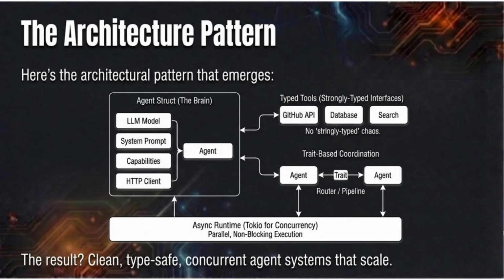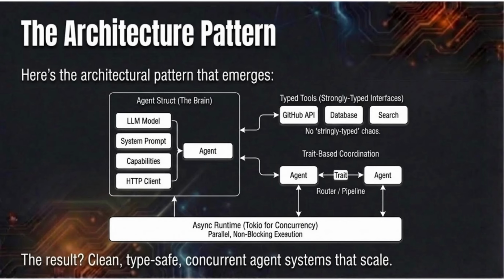Agent struct encapsulates the LLM model, system prompt, capabilities, and an HTTP client. This is your agent's brain. Typed tools. Each tool, GitHub API, database, search, is a strongly typed struct with clear interfaces. No stringly typed chaos. Trait-based coordination. Multiple agents coordinate through traits. You might have a router agent that delegates to specialized agents, or a pipeline where output feeds the next input.